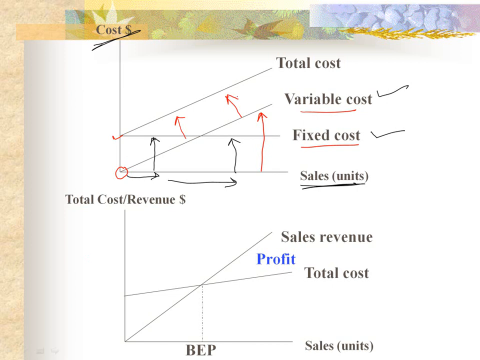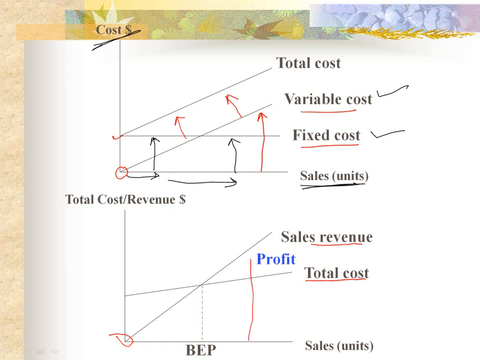Now coming to second figure, in this one line is total cost that we have understood in the first figure. Second line is the line of sales revenue. When number of units being sold are zero, the total sales revenue is zero.